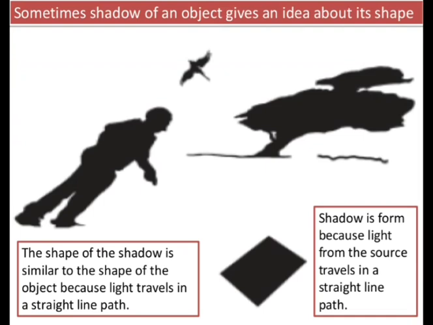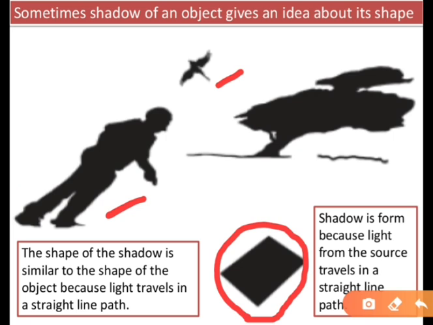Now see in the figure what is shown here. We are seeing the image of a tree, a bird, a man, and a box, right? So what the image tells us is that sometimes the image gives us an idea of the object of which the shadow is formed.